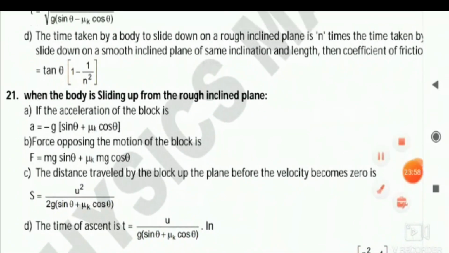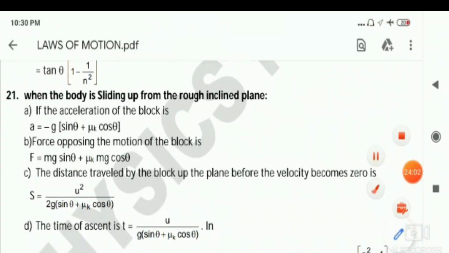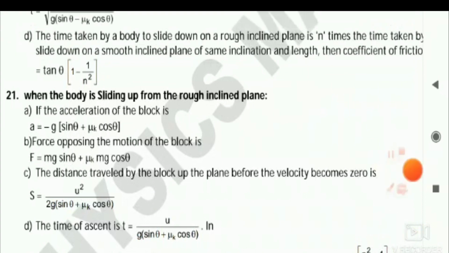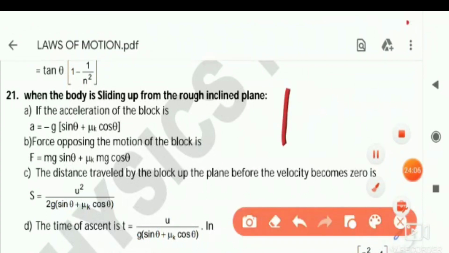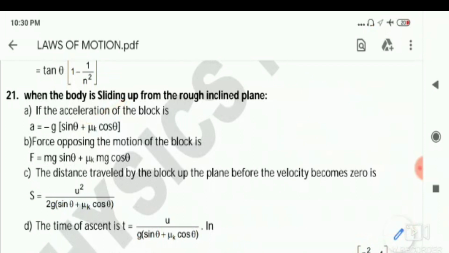Similarly, the last and final concept in this one is when the body is moving up. Earlier I have shown the body coming down, now the body is moving up. So that's why here you got the plus sign, right? Earlier it was minus mu k cos theta, but here you got plus.